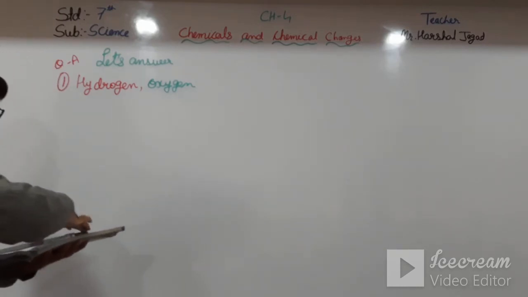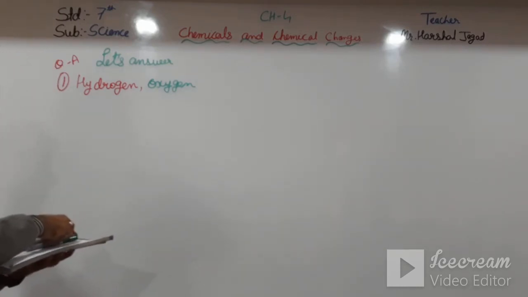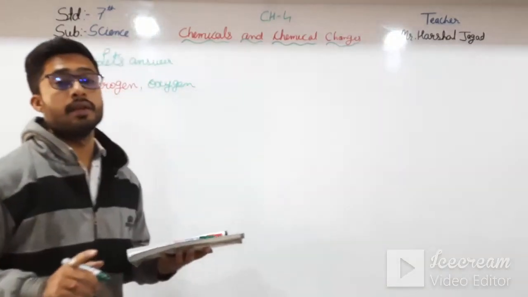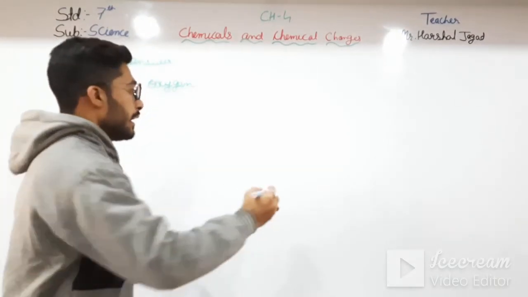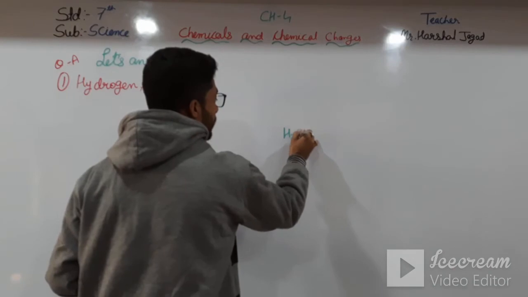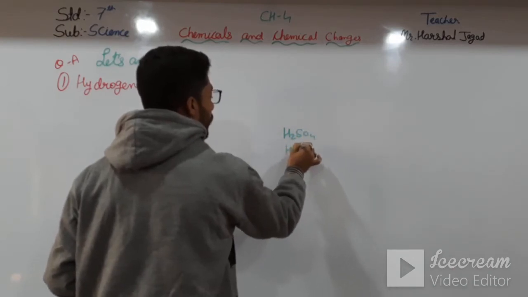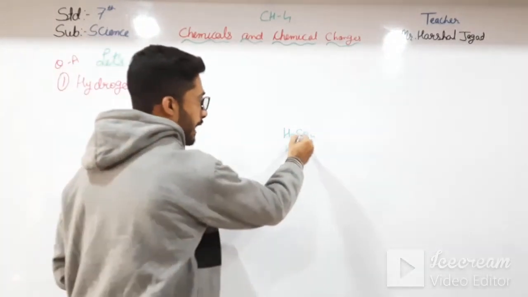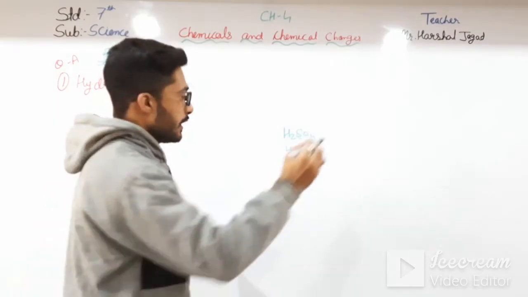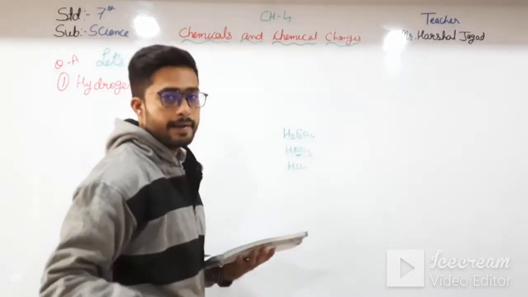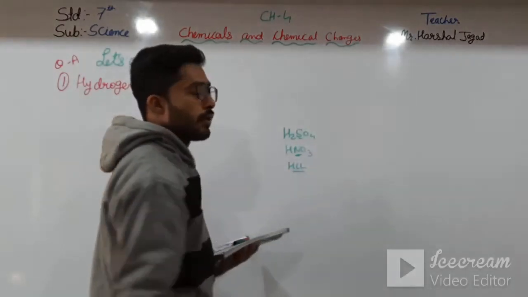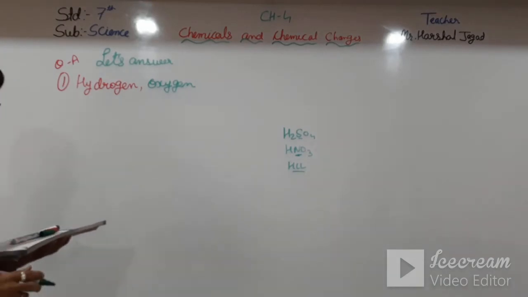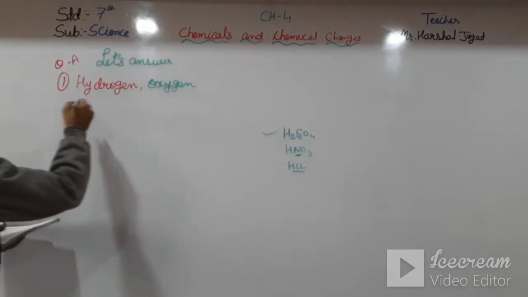And next, the second one: the chemical formula of sulfuric acid is dash. I have tried it before. Of the three, H2SO4, HNO3 and HCl: if you see S, then it is sulfuric acid; if you see N, then it is nitric acid; and at last, hydrochloric acid. So the chemical formula of sulfuric acid is H2SO4.